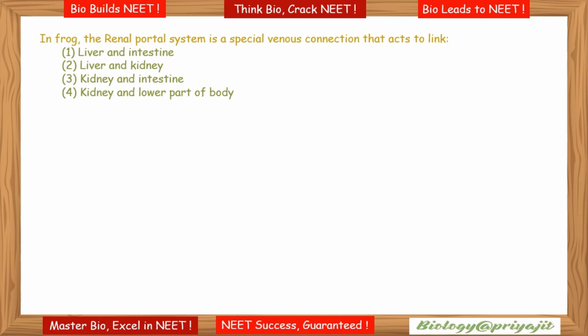Next, in frog, renal portal system is a special venous connection that acts to link... The answer is kidney and lower part of the body, because a special venous connection between the kidney and lower part of the body is present in frogs. This is called the renal portal system.